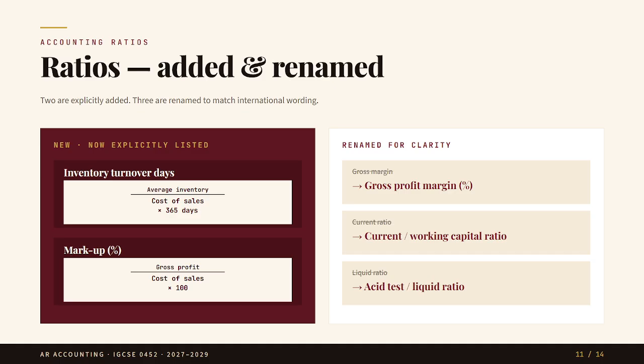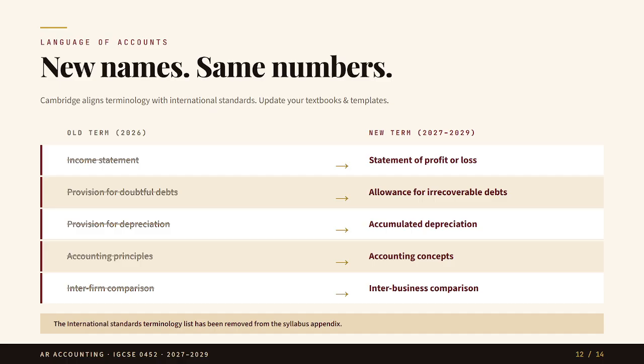The most important advice for students is to use the exact formulas given by Cambridge. In ratios, even a small change in formula can lead to a wrong answer. This slide is very useful for students because it shows the new language of the syllabus. Many calculations are the same, but the names have changed.